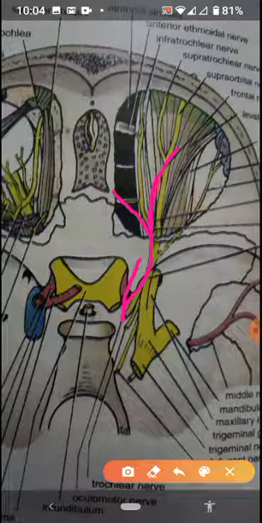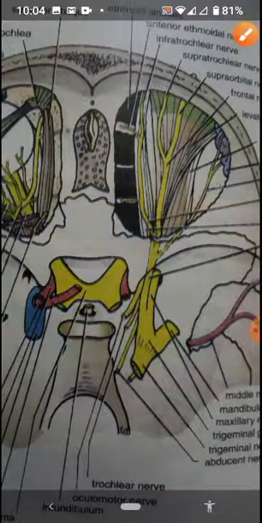The superior ramus is concerned with the levator palpebrae superioris muscle, and the inferior ramus is supplying the inferior oblique muscle. One thing more, this inferior ramus is also concerned with the ciliary ganglion.